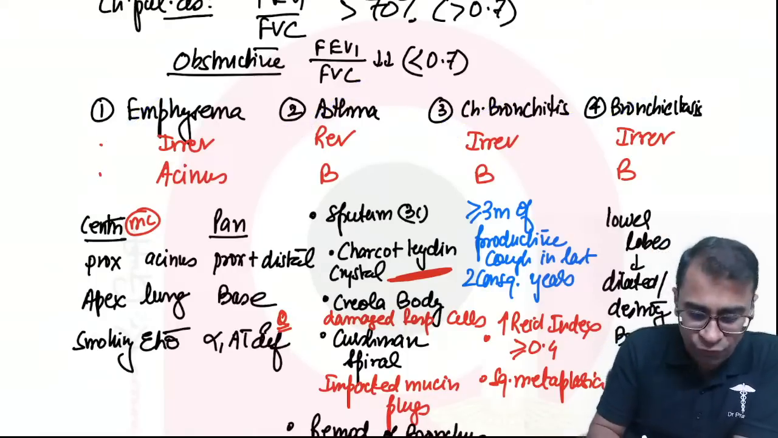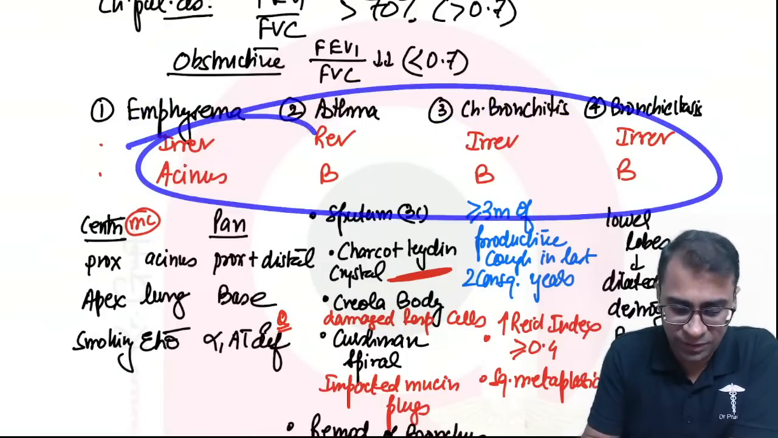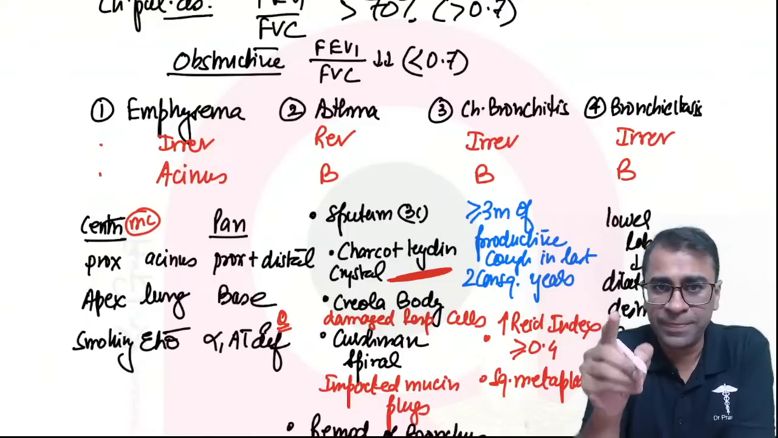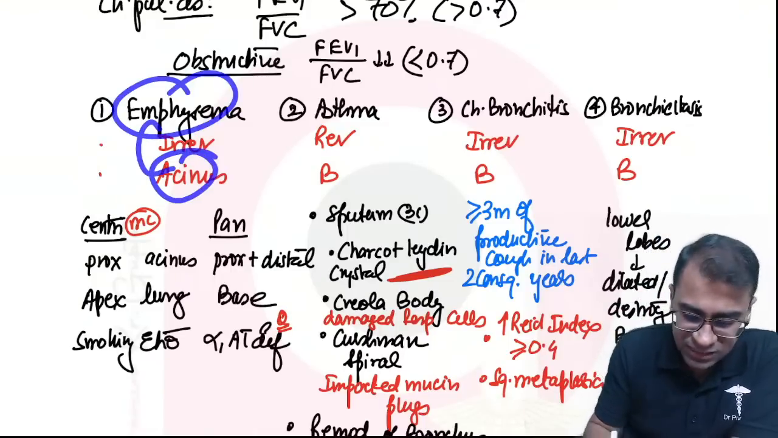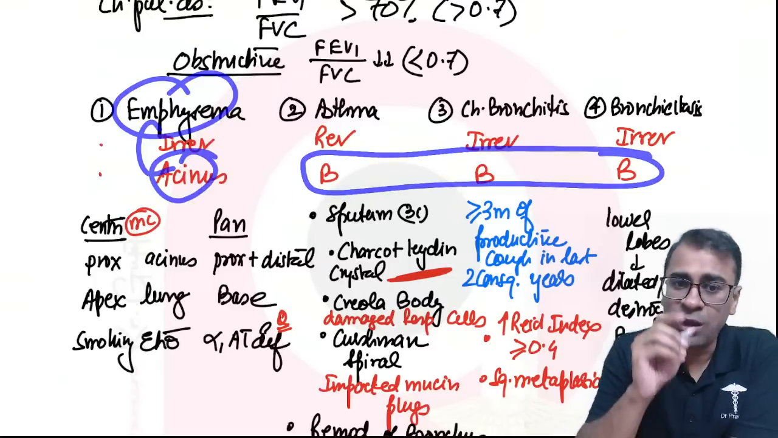First question, which among them are reversible? The only reversible one is asthma. Which among them can involve the acinus? Emphysema involves the acinus, whereas all the others involve the bronchus.